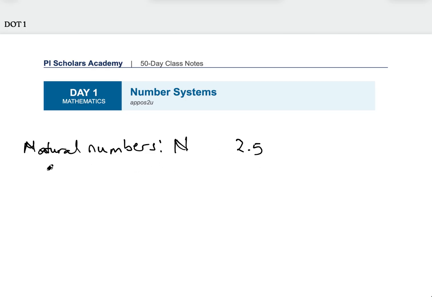Now let's go to the next type of number. The next type of number that is close to natural numbers is what we call the set of whole numbers. There's no major difference between the set of natural numbers and whole numbers. Natural numbers are counting numbers, 1, 2, 3, 4, and it goes on and on like that.